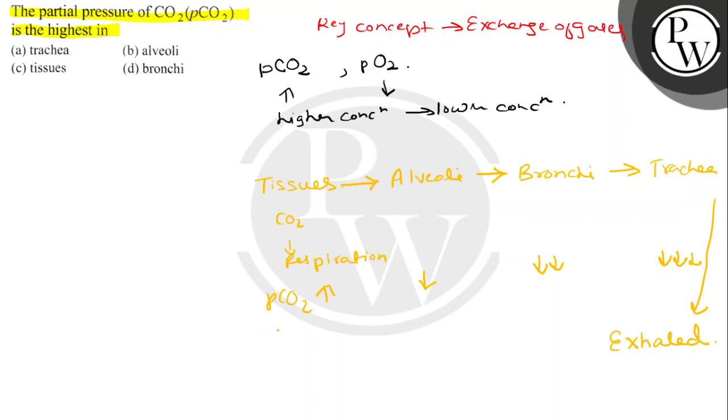So the estimated value of partial pressure of CO2 in tissues, which is very high, is 45 mm of mercury, and in the alveoli it is about 40 mm of mercury, and then it decreases from bronchi to trachea to outside. So the correct option here is, partial pressure of CO2 is the highest in tissues. So the correct option is option C.